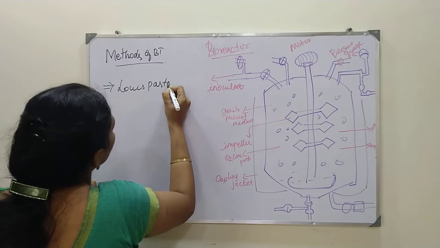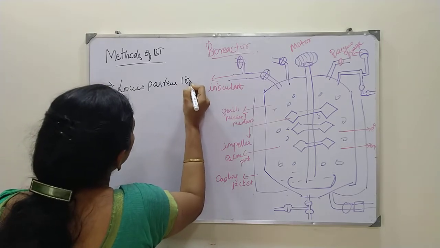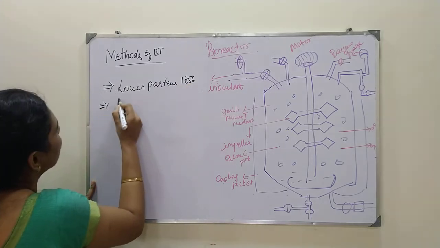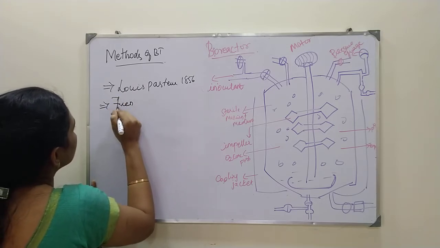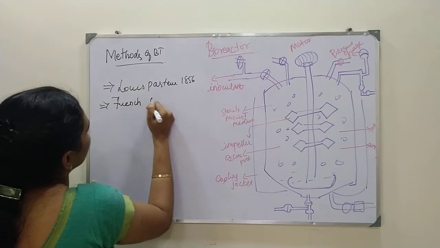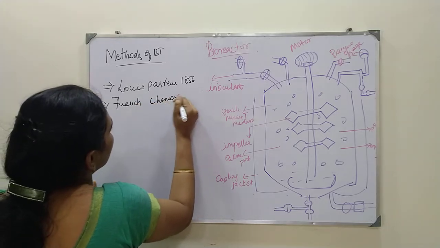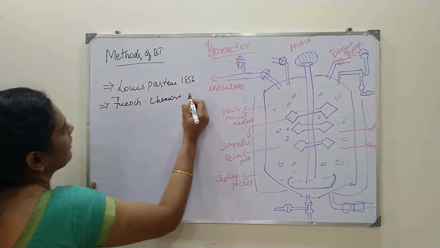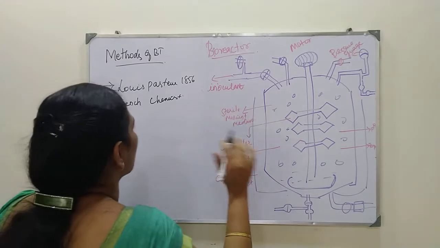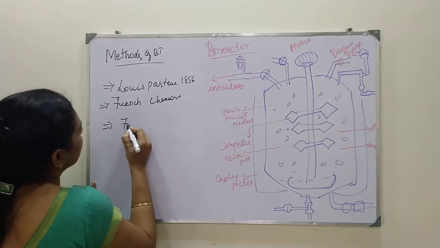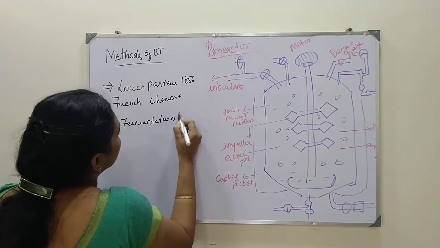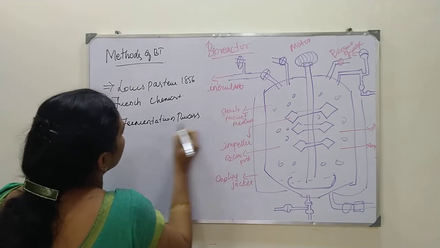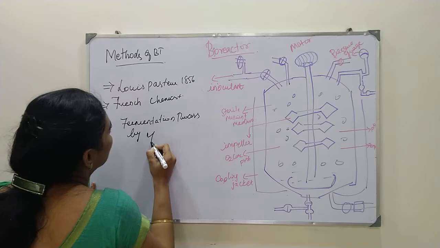In the year 1856, the French chemist Louis Pasteur discovered the fermentation process done by yeast in alcohol.